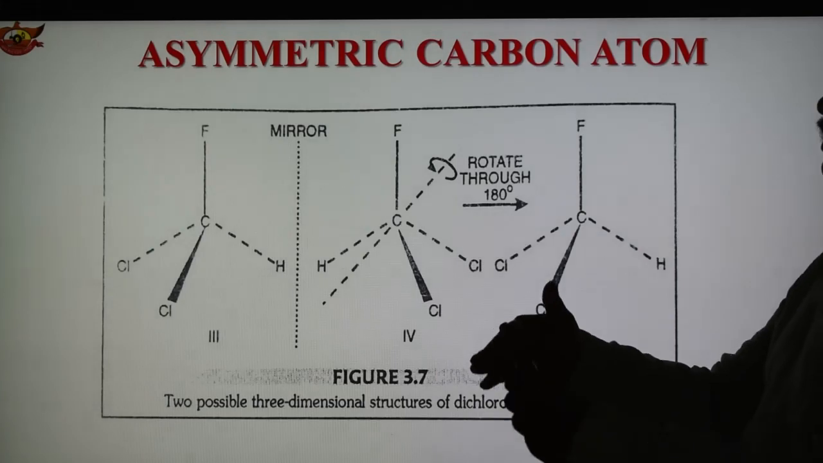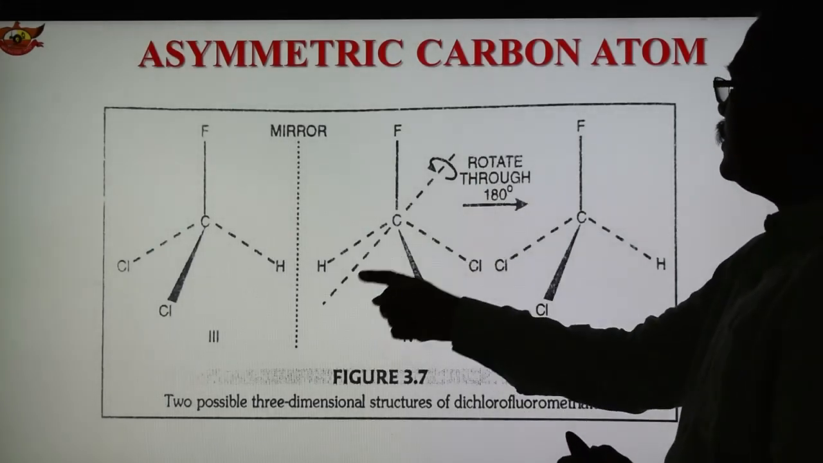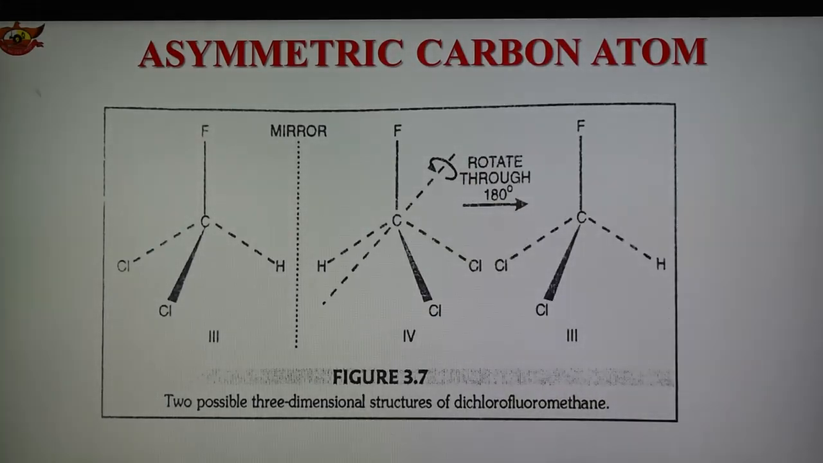So when it is rotated, this is the rotation axis. If we rotate through 180 degrees, we get structure 3. Structure number 4, if rotated through 180 degrees, again gives us structure number 3. So this type of structures are possible. Therefore we can say that the molecule of dichlorofluoromethane is achiral, and hence it is optically inactive. Such a compound is optically inactive.